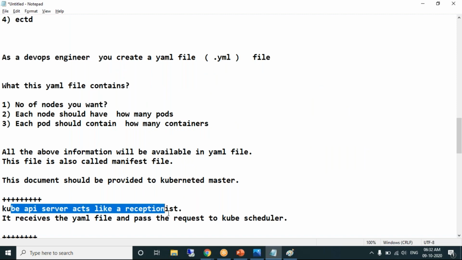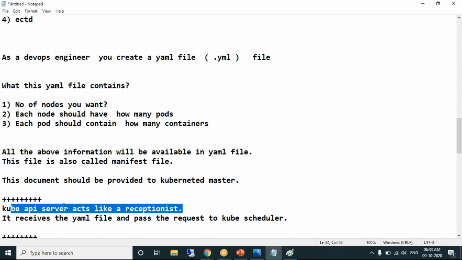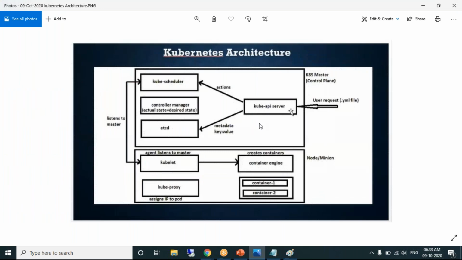Now look at the Kube API server. The Kube API server acts like a receptionist. When you go to an office, the first front desk is a receptionist, isn't it? They receive you. In the same way, the Kube API server takes the YAML file we send. It receives the YAML file and passes it to the Kube scheduler. It doesn't do anything. It is just a receptionist.